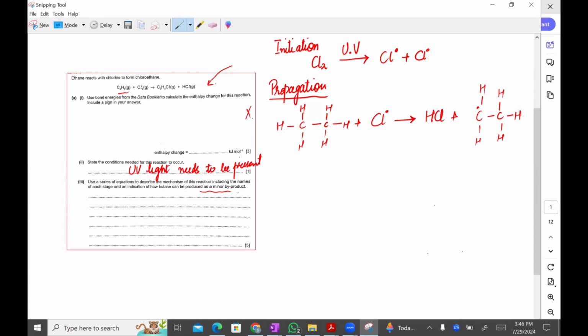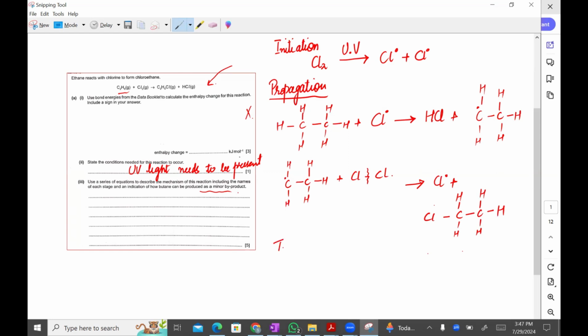And afterwards, what happens? This molecule would again react with another chlorine molecule. And what happens again? Homolytic fission takes place, and there is a production of a free radical of this chlorine. And now this molecule would become like this. So we have to show each and every step like this.